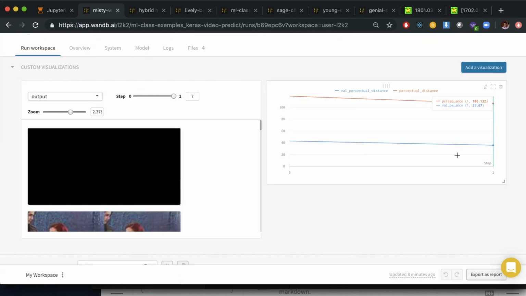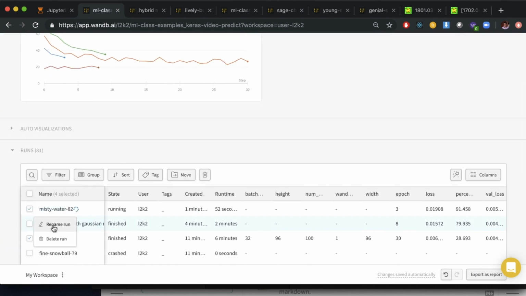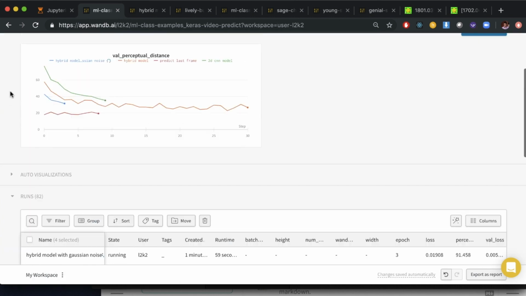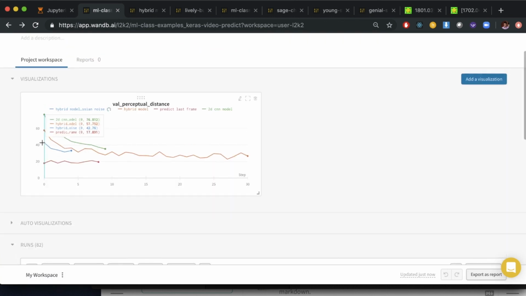So you can see that, as expected, the validation perceptual distance is much better than the training perceptual distance, because in the validation step, we don't actually add the Gaussian noise, which makes the task much harder. But you can see, though, that immediately adding this Gaussian noise actually helps our model. The hybrid model with Gaussian noise is the blue line here, and the model without is the orange line.